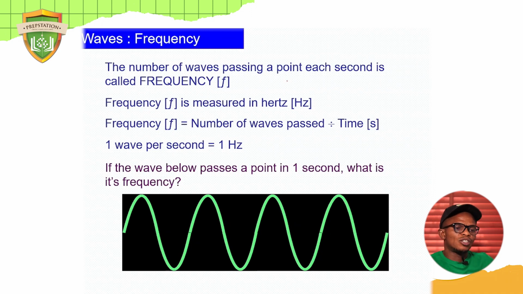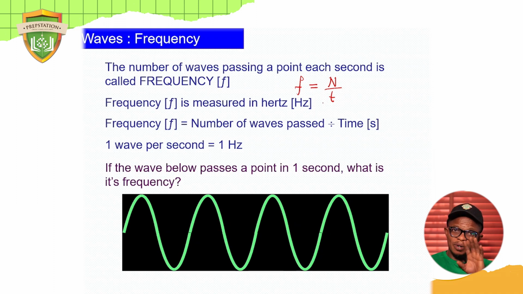Now, let me put this into calculation. Look at what I'm going to do on my screen now. If f is for frequency, and by definition, frequency is the number of waves, so if we represent number of waves with N, and then divide by time, if we represent time with t, this automatically gives us the formula for frequency: f = N/t. So you can see where the definition is coming from. The number of waves passing a point in 1 second.